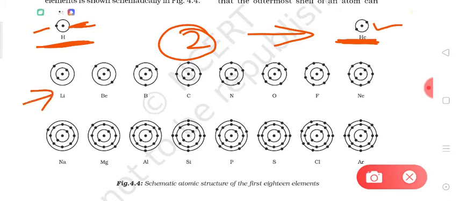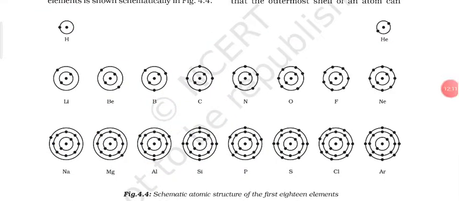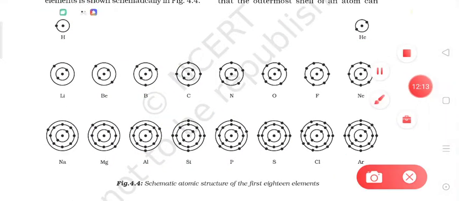If there are three electrons, as you can see in lithium, there are three electrons, so in the first shell there will be two electrons, and the third electron will go into the second shell. So here again, as you can see, the rule is followed that the inner shell is filled completely first, and only then does the electron move into the next shell. Now let's look at another atom.